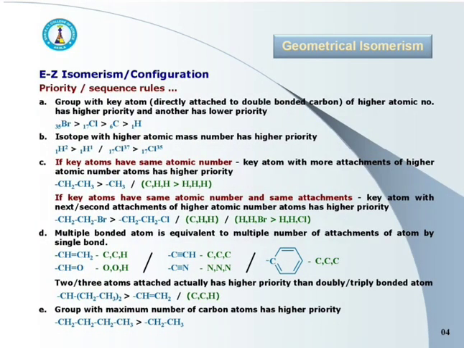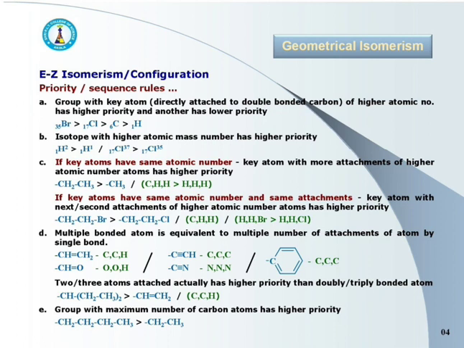As in EZ configuration, we have to assign higher and lower priority to atoms or groups, so it is essential to have an idea about the priority rules. The first priority rule is that the group containing a key atom of higher atomic number has higher priority.